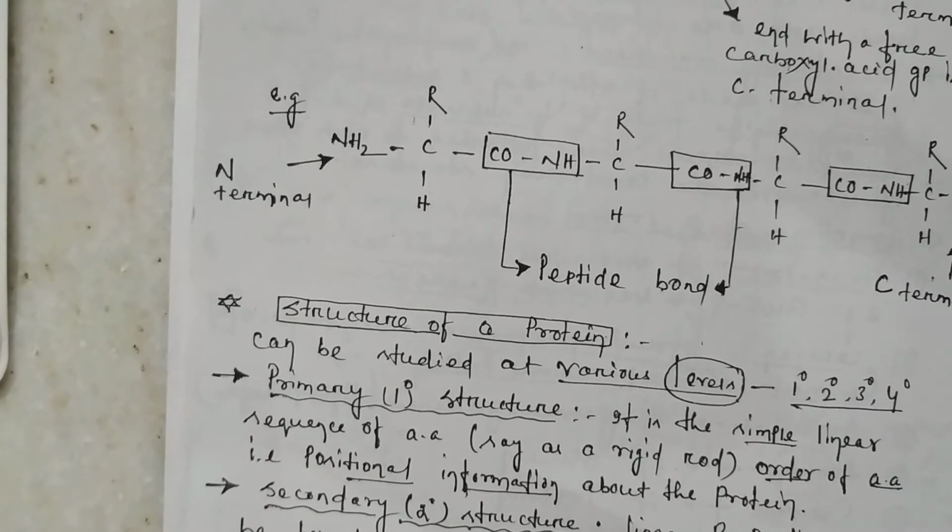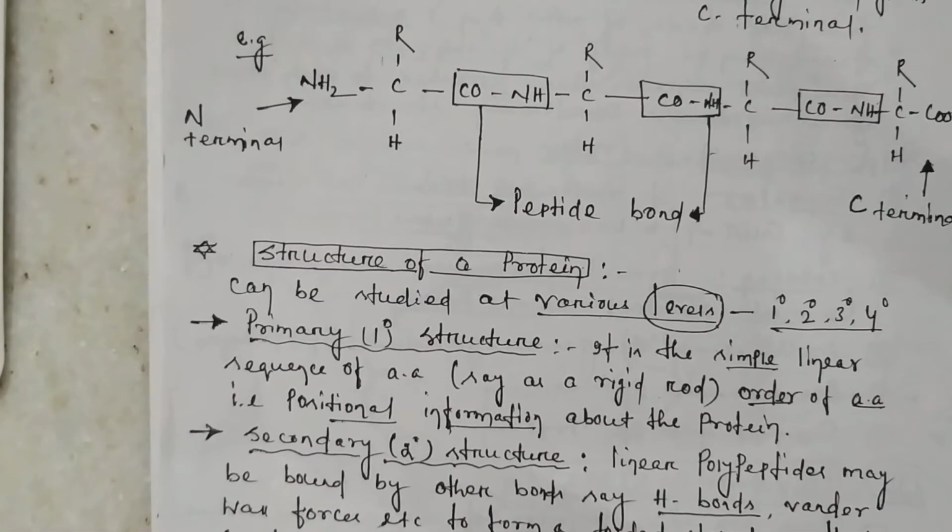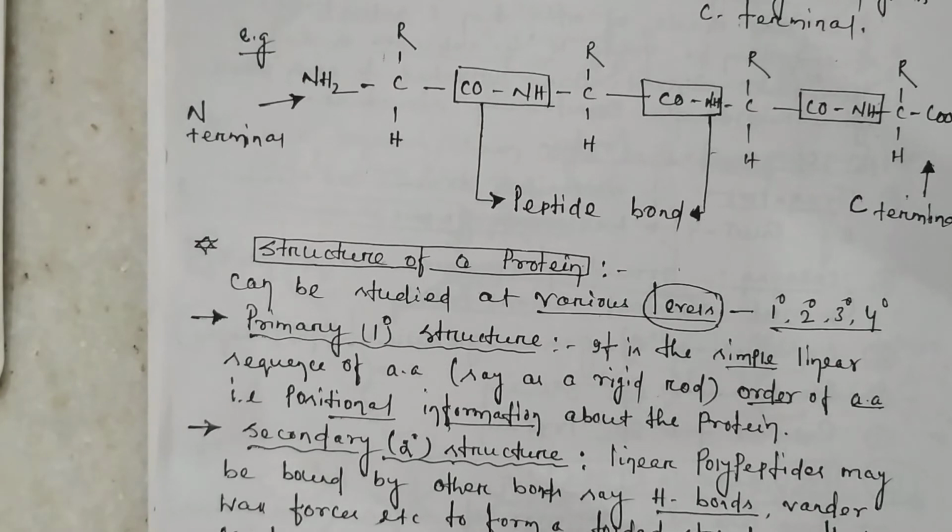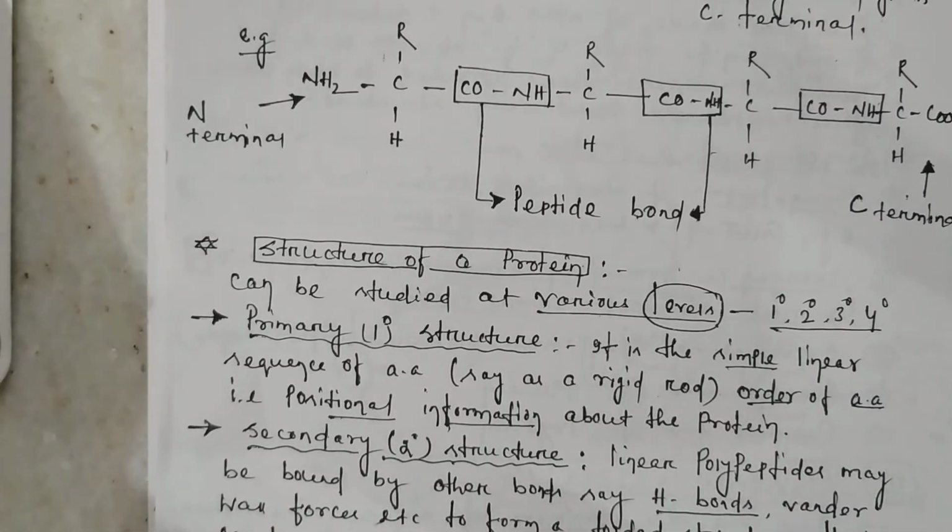So in the secondary structure, what happens? In addition to your linear polypeptide, there are other bonds, called hydrogen bonds or van der Waals forces, which form the folded structure, and that can be your alpha helix or your beta pleated sheet. Is it clear? So how is this your alpha helix or the beta pleated sheet?